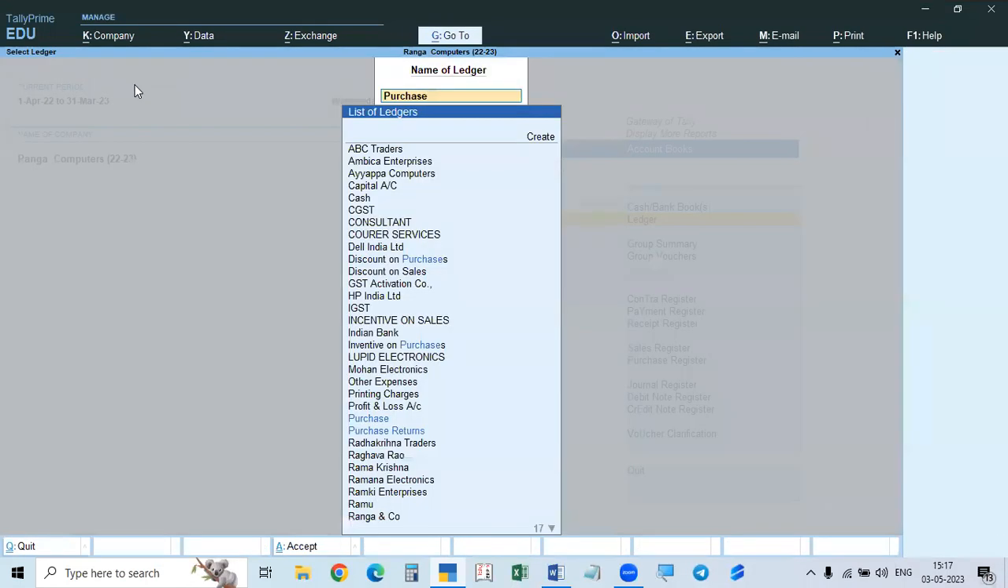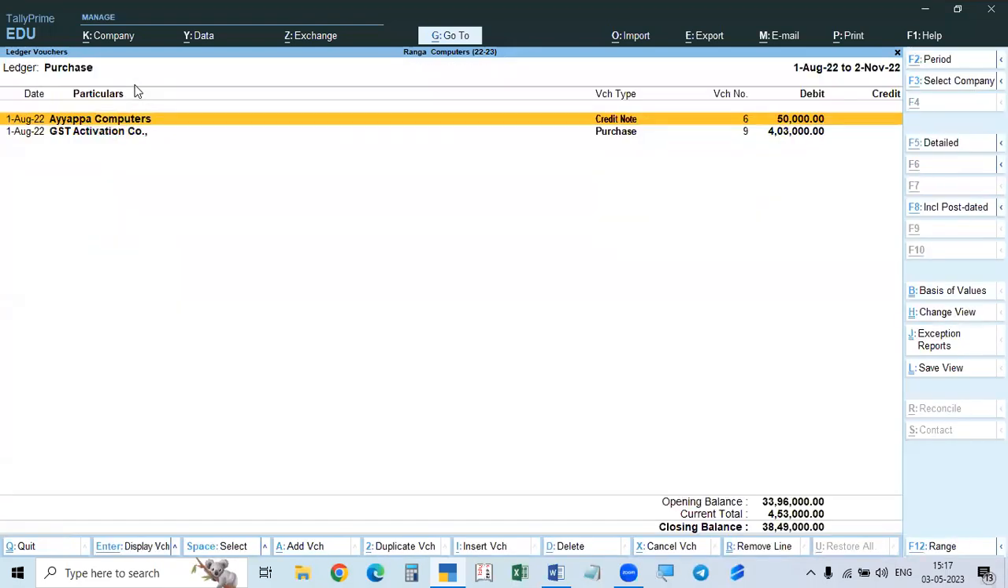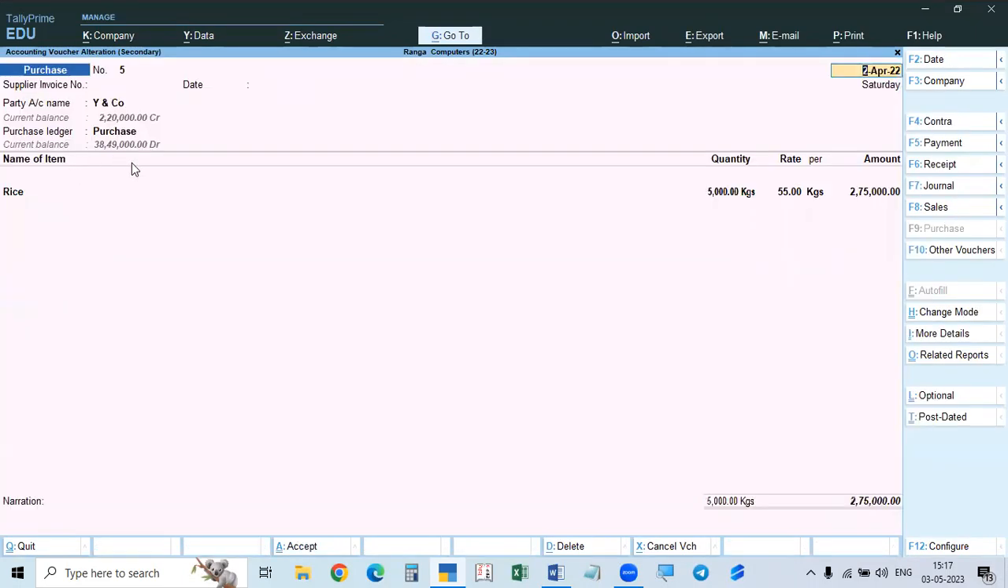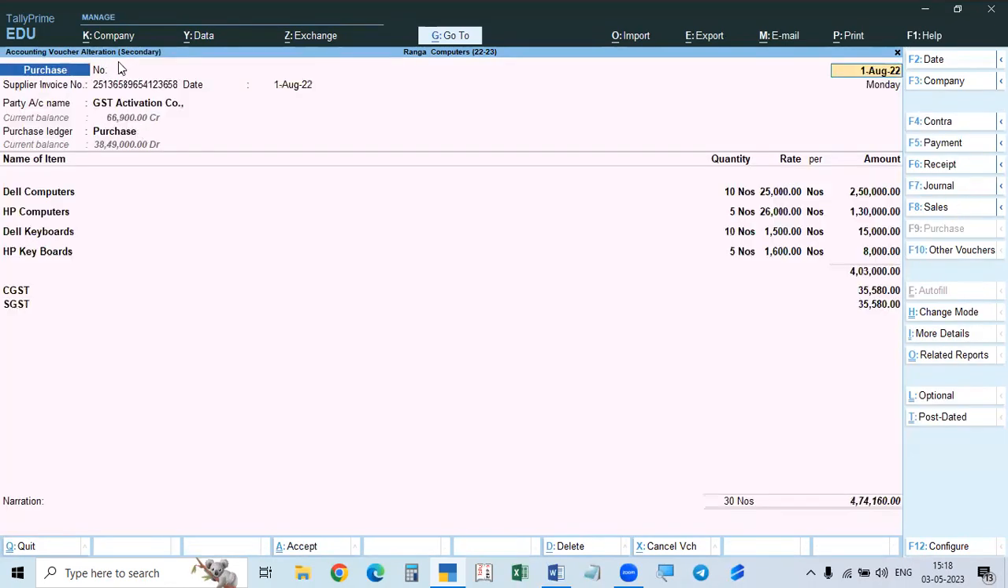Mostly, in the case of purchases, the supplier invoice number will be given in the purchase only. But in the purchases, the supplier invoice number may not be given. Here, you see, the supplier is there, but the invoice number is not given. So the supplier invoice number may be missing.